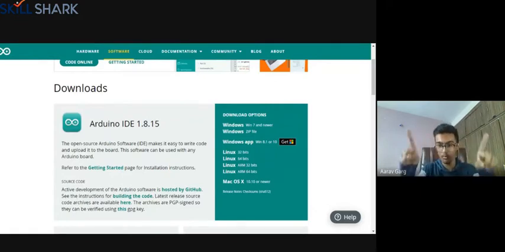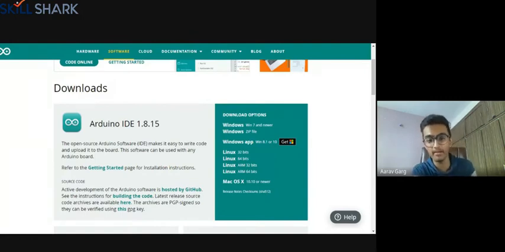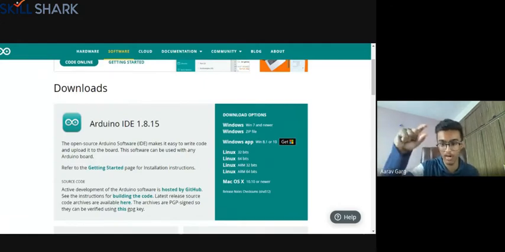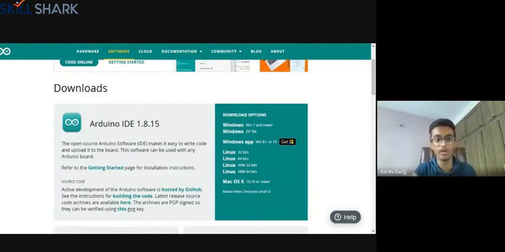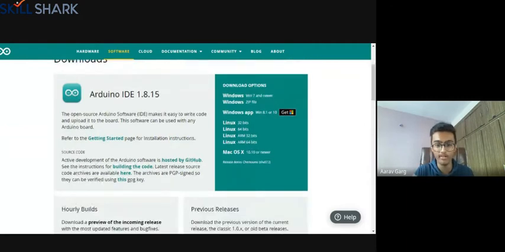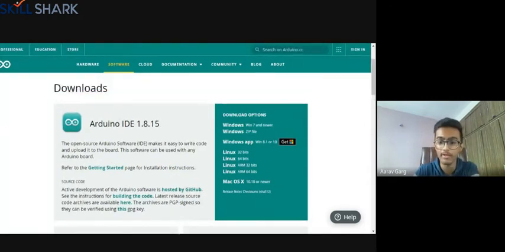Previously, there was a software in your PC, in your computer. Like you have apps, right? Arduino is also an app. Matlab, this development environment, that is also an app in your computer. And then in that you can write the program, and then you can upload it to the board. So in that program itself, you will have an option to upload the program to your board. So you need to connect this board to your computer through the wire, and then you can upload the program. So you can download it here for free. This software is free here, right? Whichever operating system you have, you can download it from here.